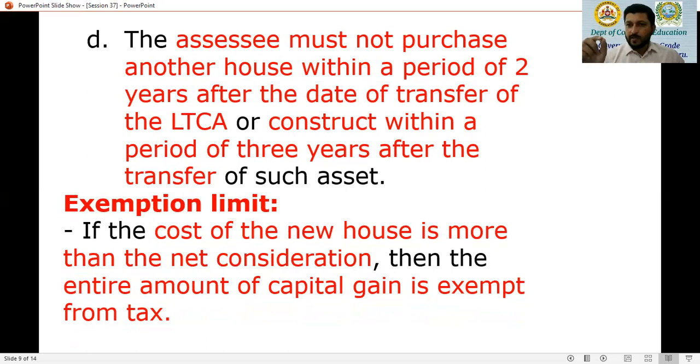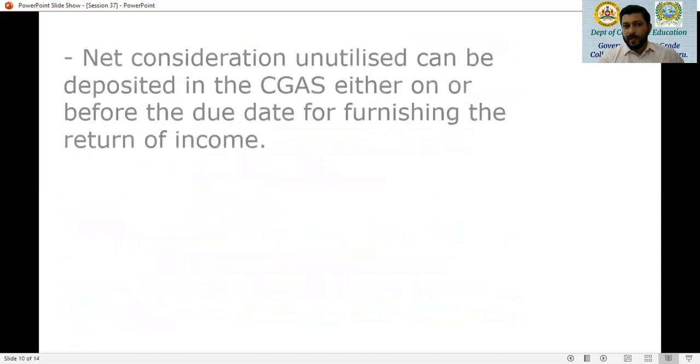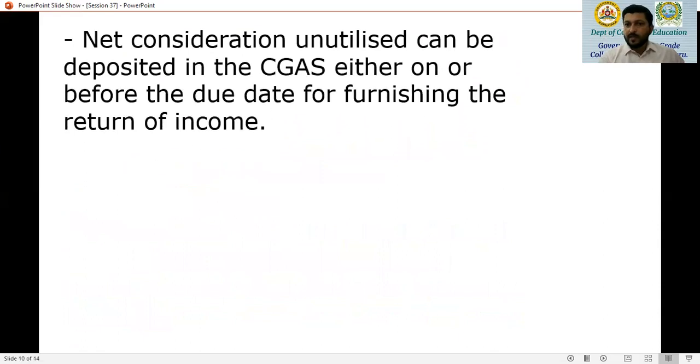So sale consideration minus the selling expenses is the net sale consideration. If the cost of the new house is more than the net sale consideration, the entire capital gain amount is exempt from tax. That is, net consideration unutilized for the time being can be deposited in CGAS on or before the due date, just to postpone the taxability of that particular gain.